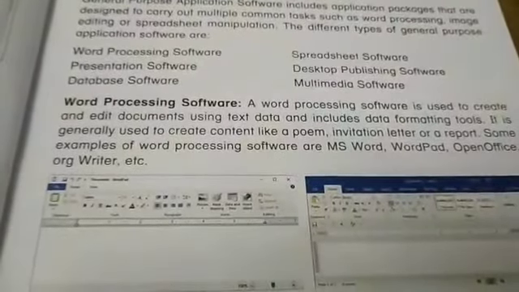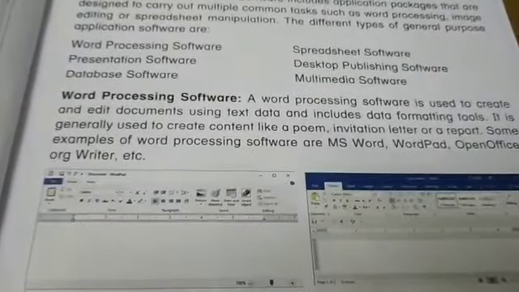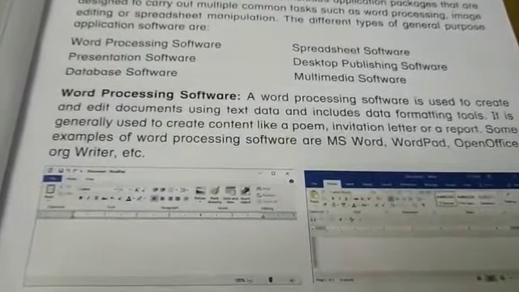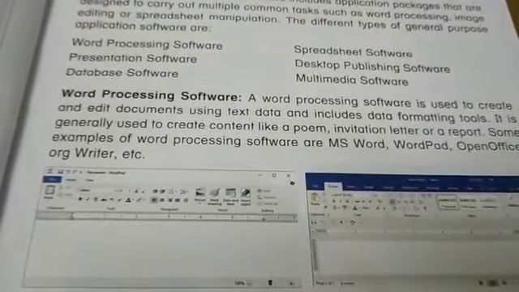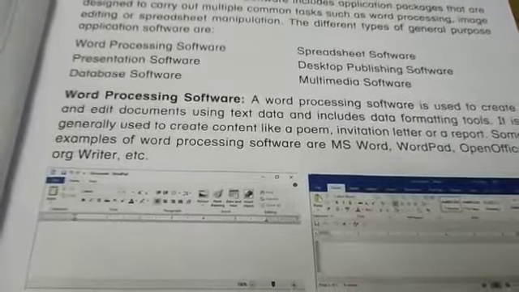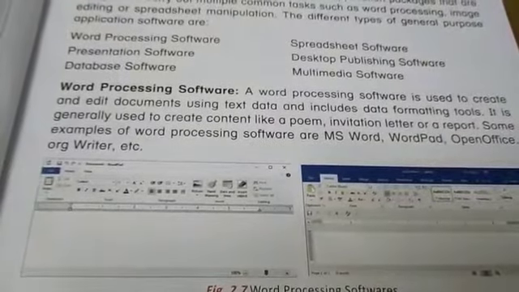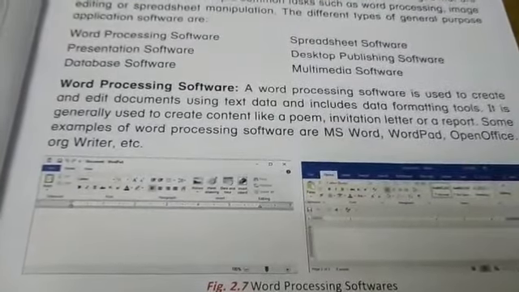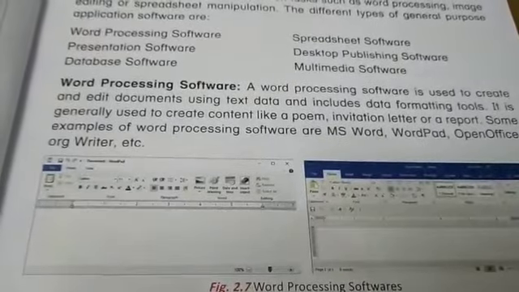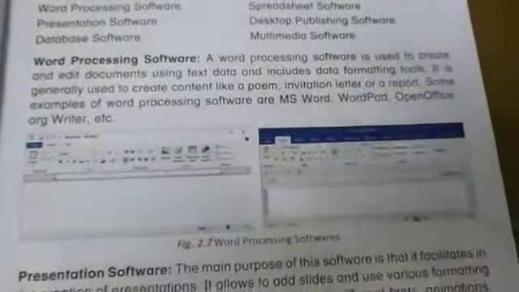A word processing software is used to create and edit documents using text data and includes data formatting tools. It is generally used to create content like poems, invitation letters, reports. Some examples are MS Word, WordPad, OpenOffice.org Writer, etc.